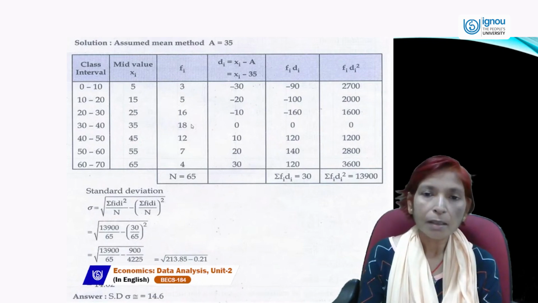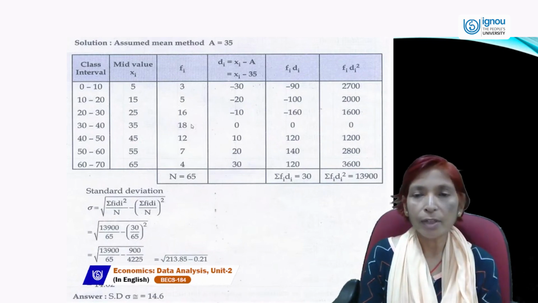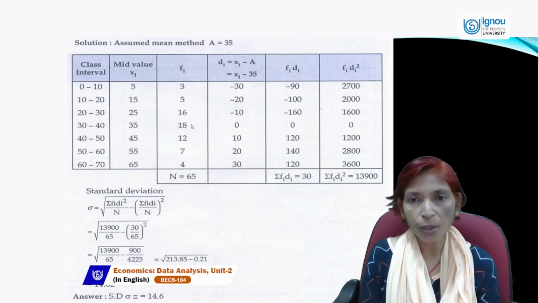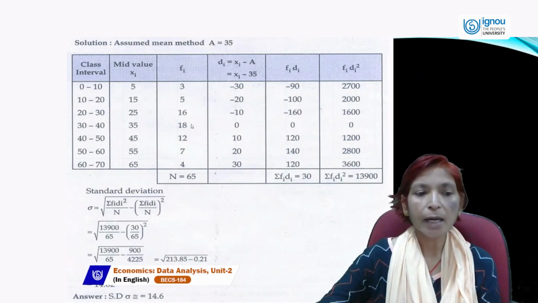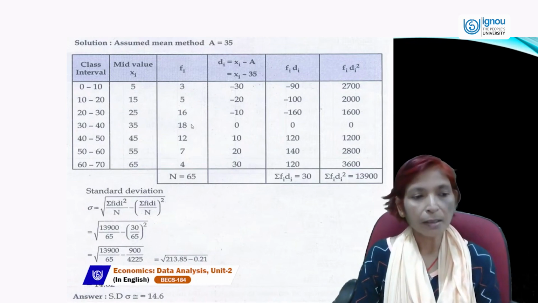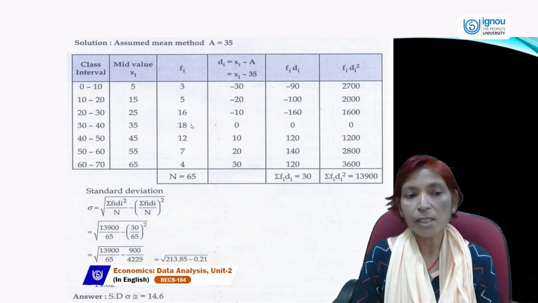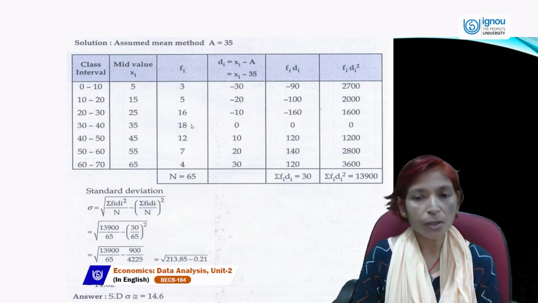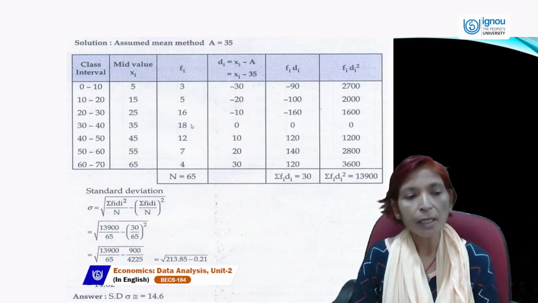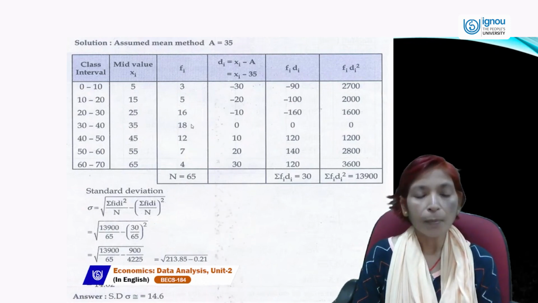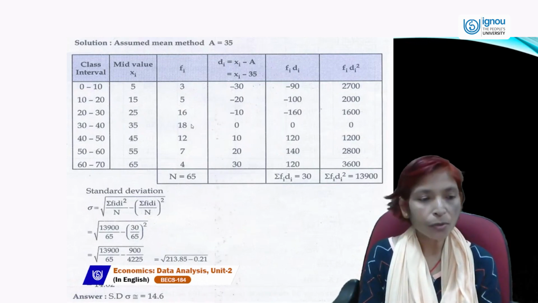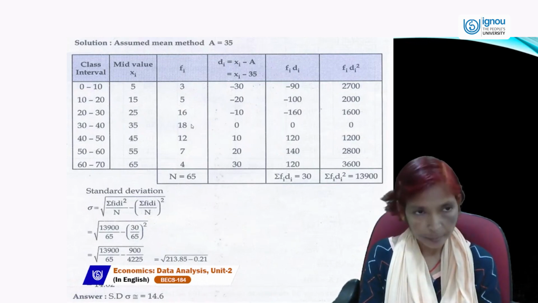Then we can use this sum in the formula. Standard deviation can be calculated using this formula: under root of sigma fd square upon n minus sigma fd upon n, whole square. Here it is the under root of 13900 divided by the total number 65, minus 30 upon 65, whole square. Here the answer is 14.62. This is called the standard deviation.